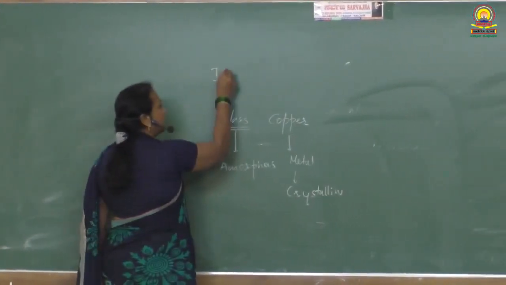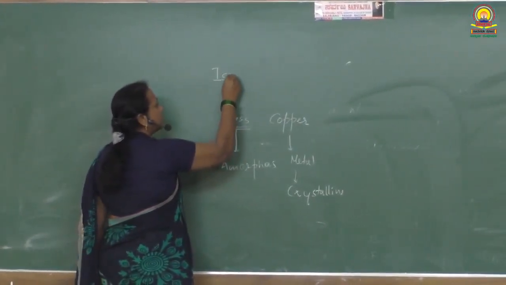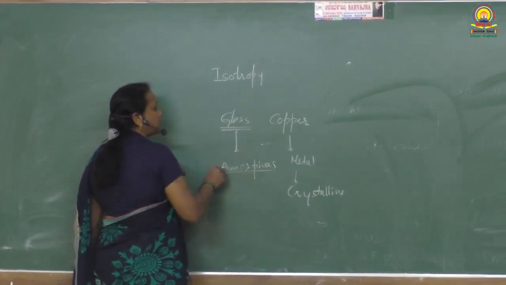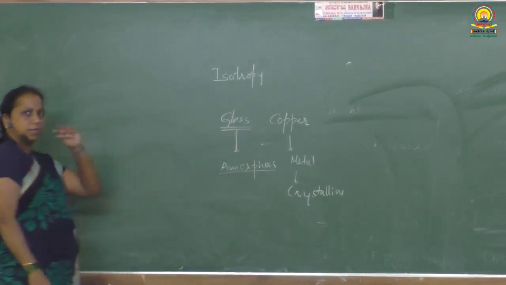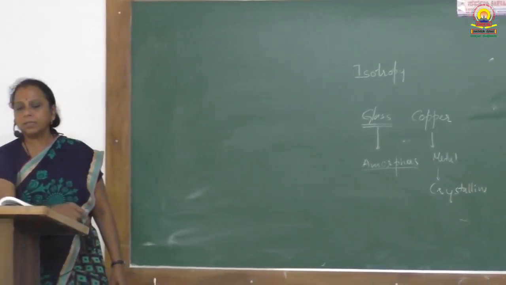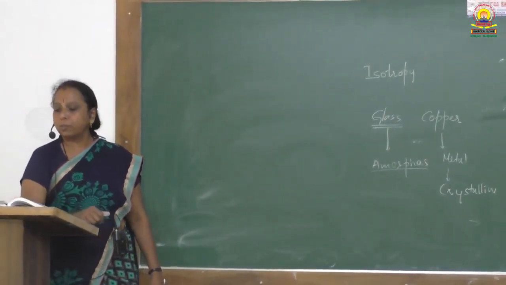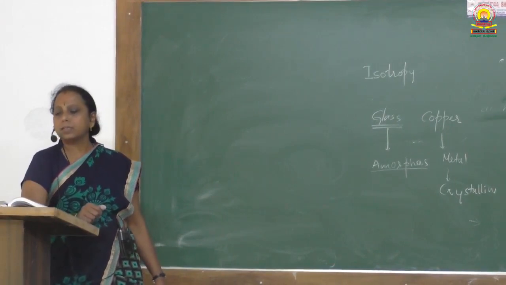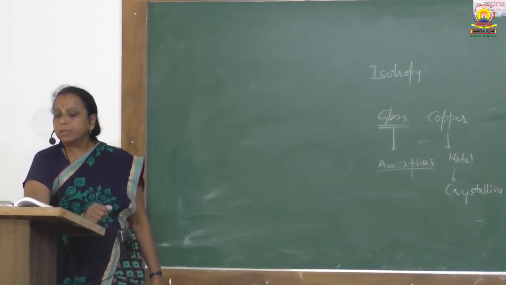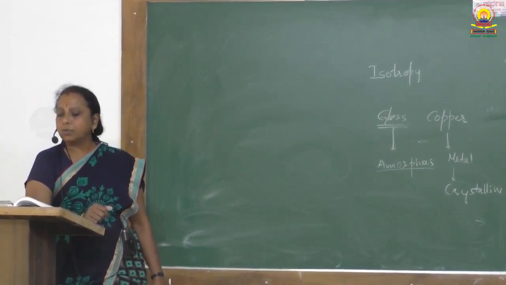It is asked which is isotropic. Isotropy is the property of amorphous substances. So glass is isotropic, whereas copper is anisotropic. The answer is glass.